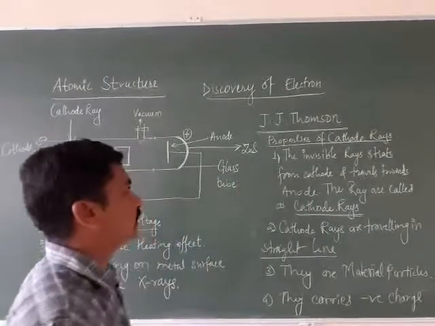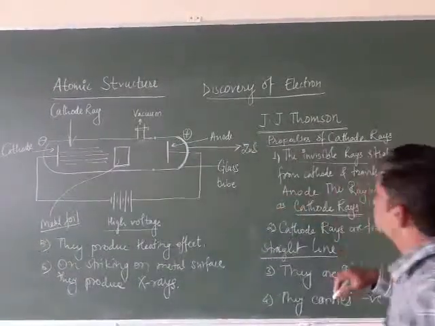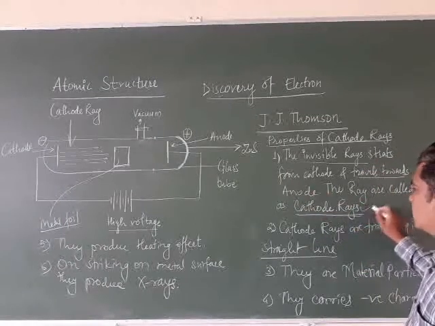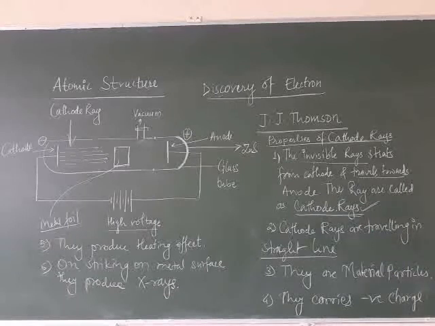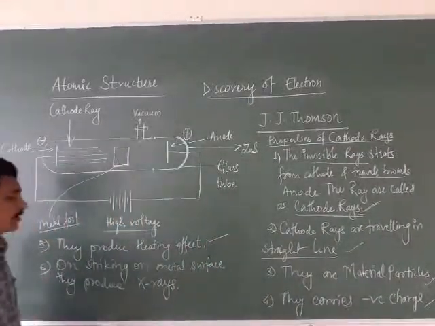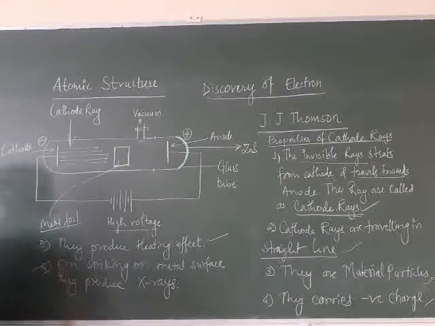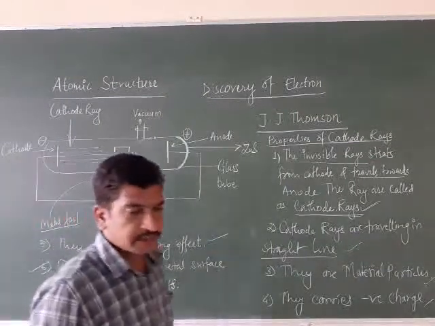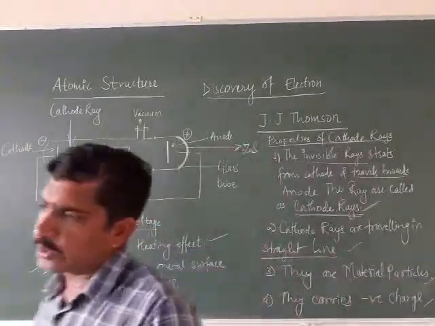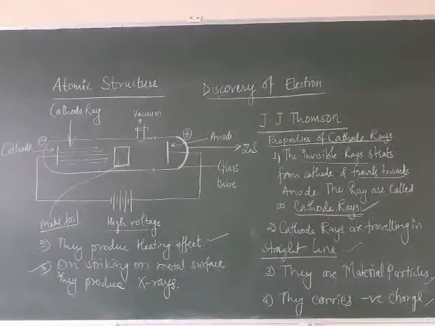Properties of cathode rays. Cathode rays are invisible rays that start from the cathode and travel towards the anode. They are called cathode rays as they start from the cathode. Cathode rays travel in a straight line. They are material particles. They carry a negative charge. They produce a heating effect, and on striking a metal surface, they produce X-rays. So these are some properties of cathode rays, or what we call the electron.